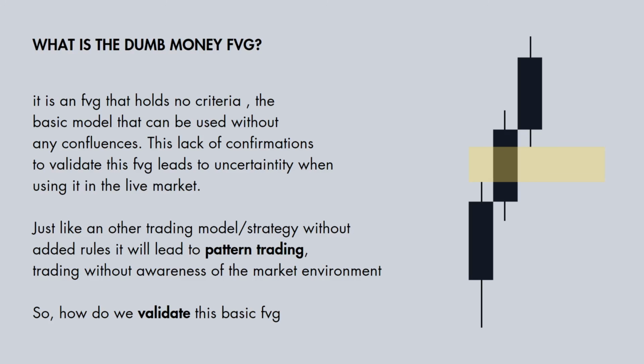This lack of confirmations to validate a fair value gap leads to uncertainty when trading it in this spontaneous market. Just like any other model or strategy, without any rules or confluences, it only leads to pattern trading, trading without awareness of the market environment. So now, how do we validate this basic 3-candlestick pattern?